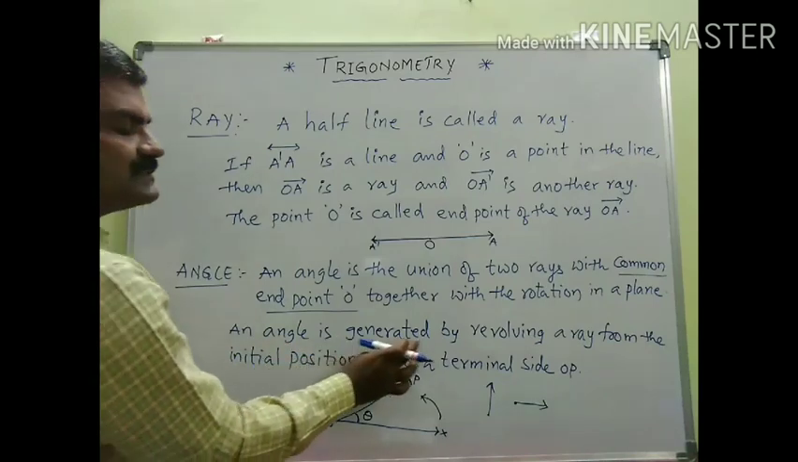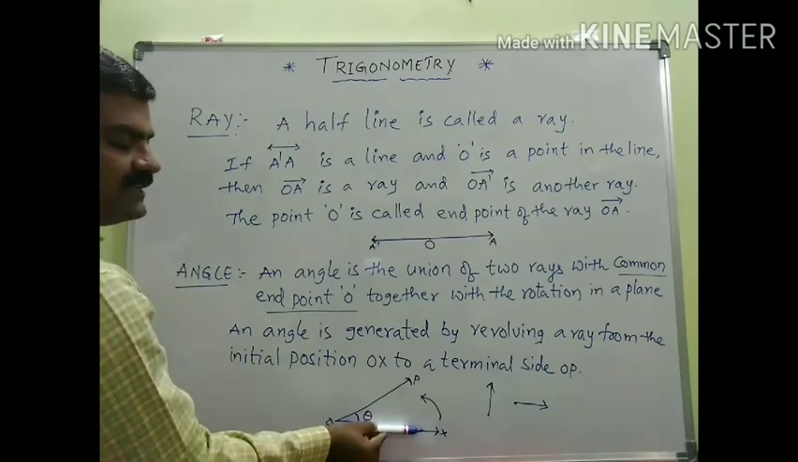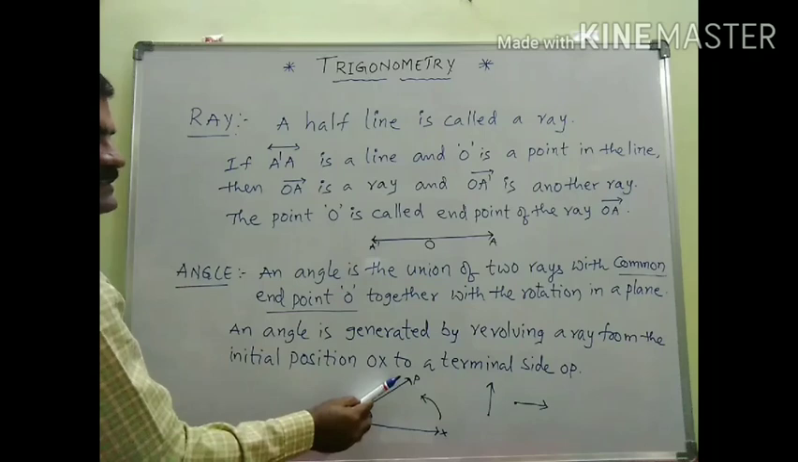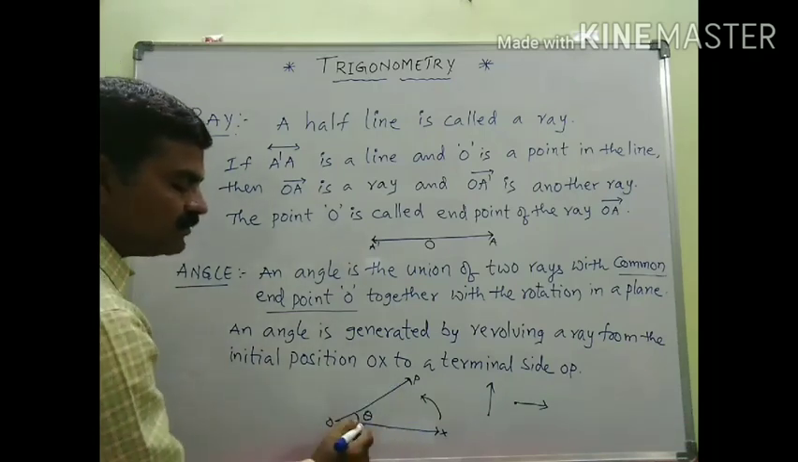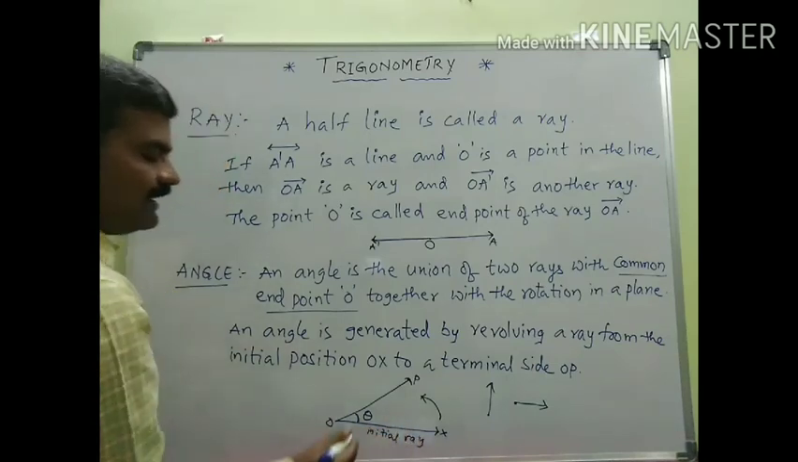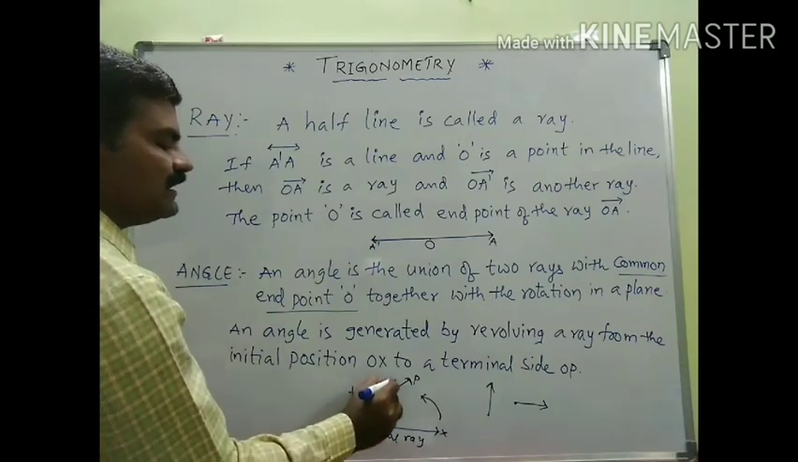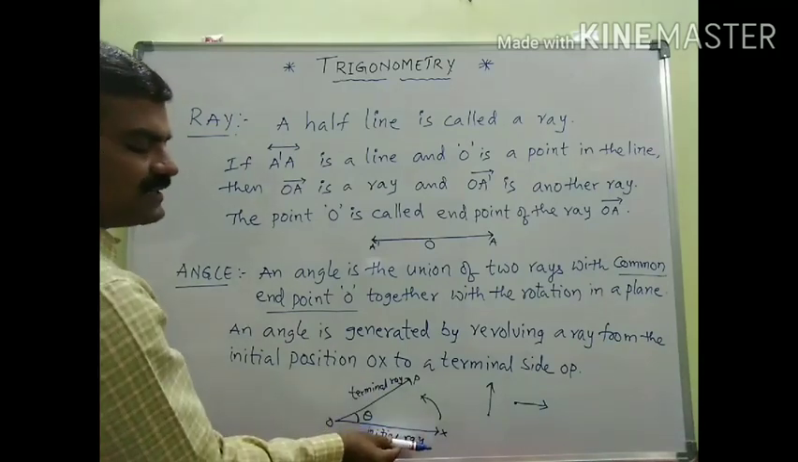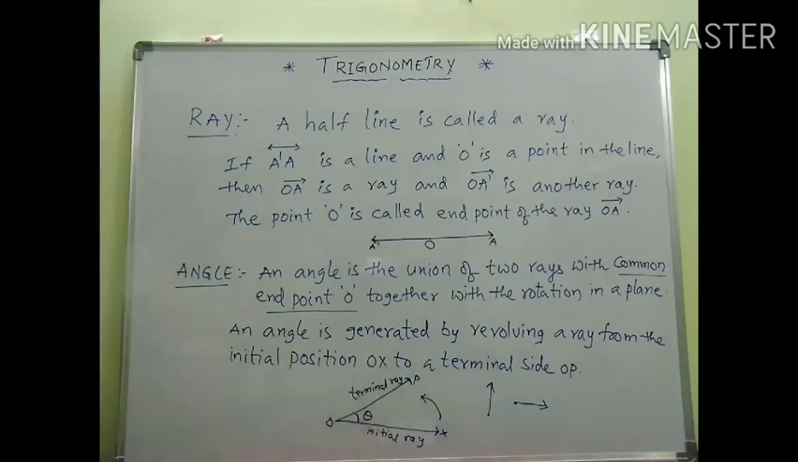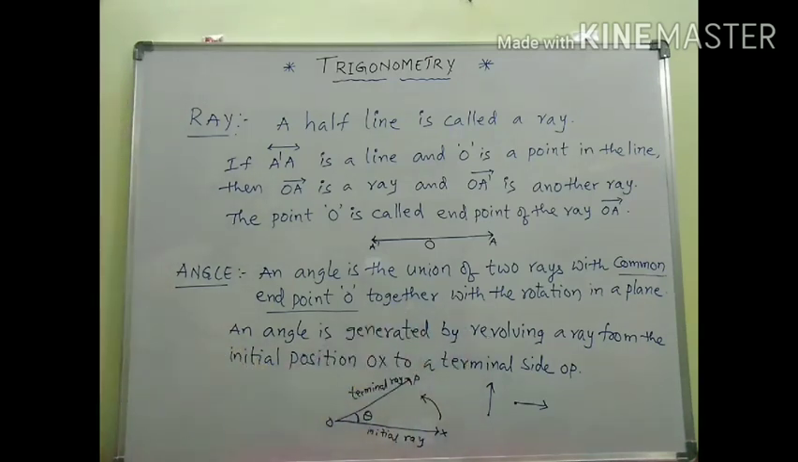So how is an angle generated? An angle is generated by revolving a ray from the initial position, this is the initial position, to a terminal side. This is the terminal side. Here OX is called the initial ray, whereas OP is called the terminal side, or you can also consider it the terminal ray. So when the initial ray coincides with the terminal side, the amount of rotation of this revolving is known as angle, and usually angle is denoted by theta, which is a Greek letter.